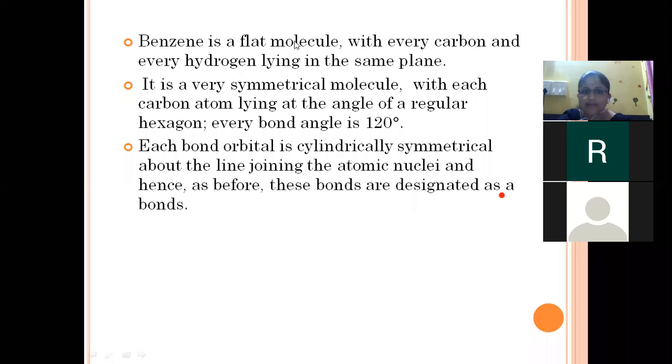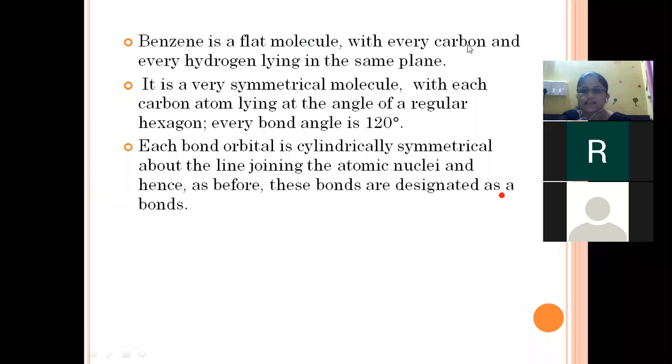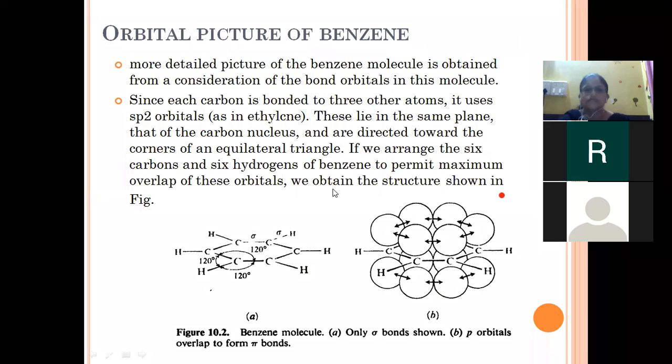Benzene is a flat molecule. Here we have drawn the structure of benzene. It is a flat molecule with every carbon and every hydrogen atom lying in the same plane. So we can represent the structure of benzene in a single plane of paper.